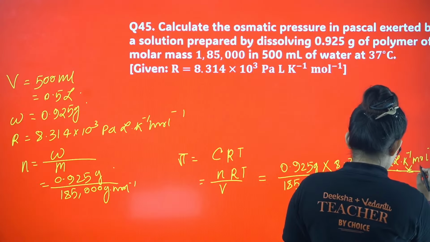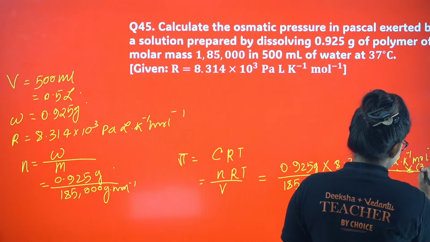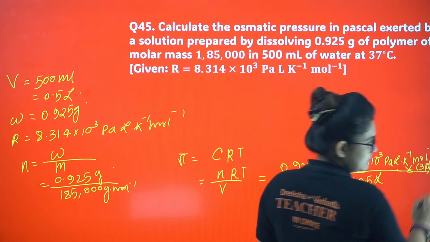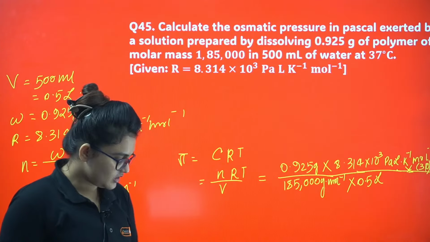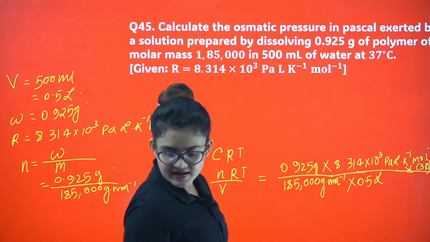You have to convert it to Kelvin. So if you convert it to Kelvin, it will come up to be 310 Kelvin.